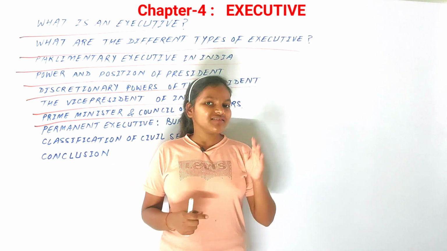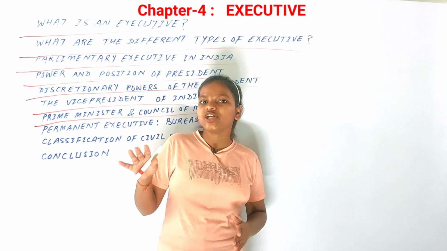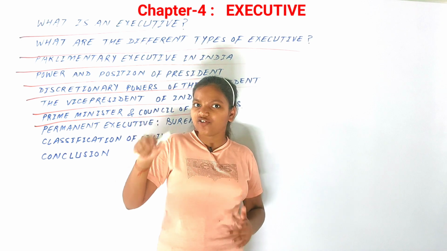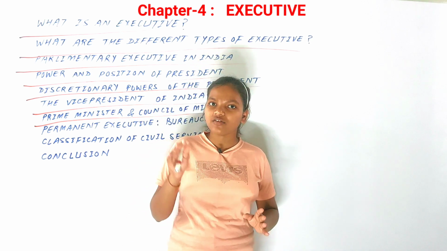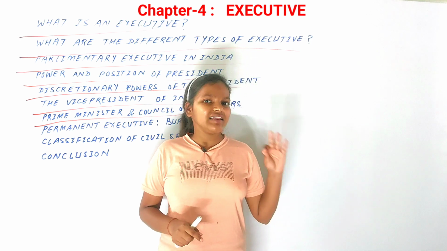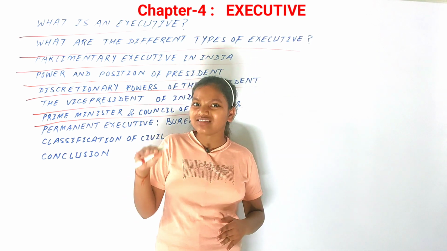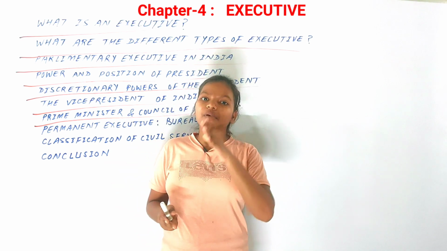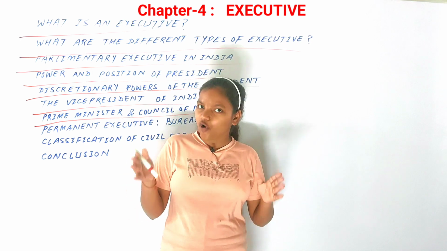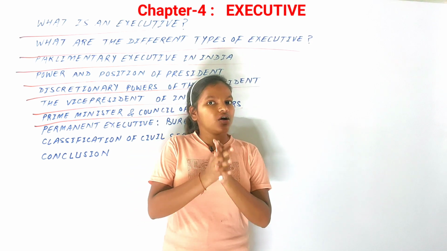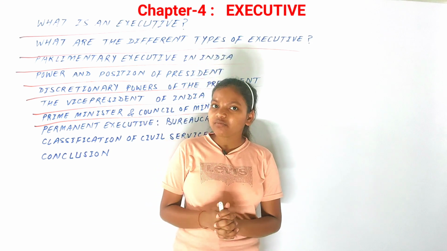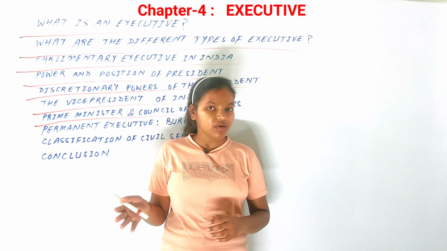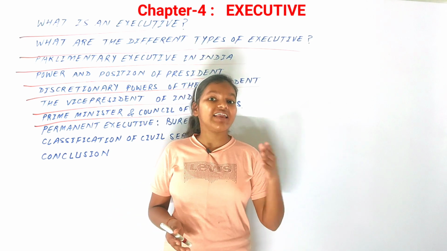Because since 1989 we have seen a lot of coalition governments in India. What has happened is that if there is a complete majority of a single party in our country, then there is no question about the use of power by the prime minister. But since 1989 we have seen a lot of coalitions in our country. In a coalition, different parties, pre-poll as well as post-poll, come together as an alliance, form allies, and contest elections together. Then even after that coalition has been elected by the people, all the decisions are negotiated.